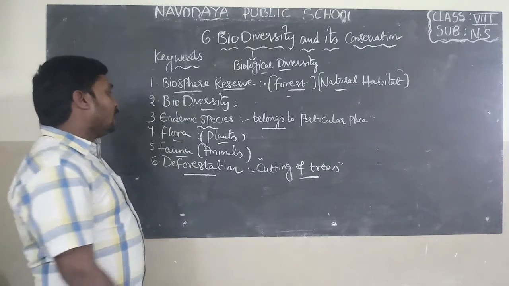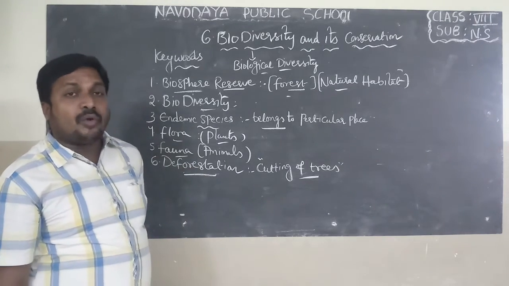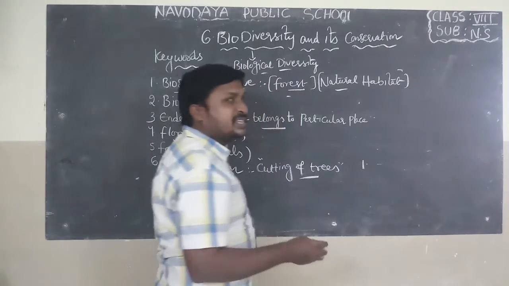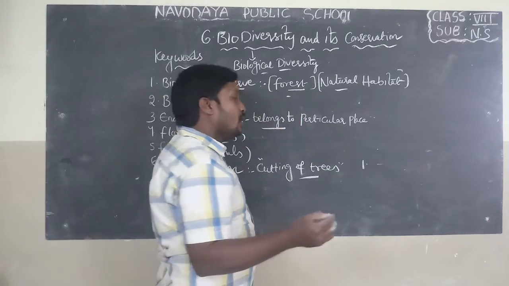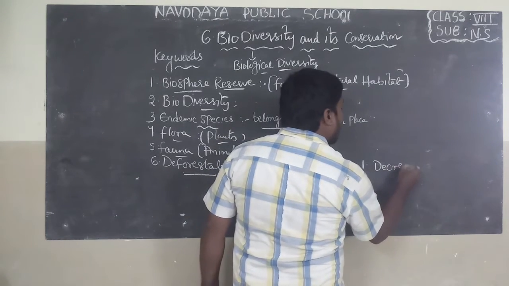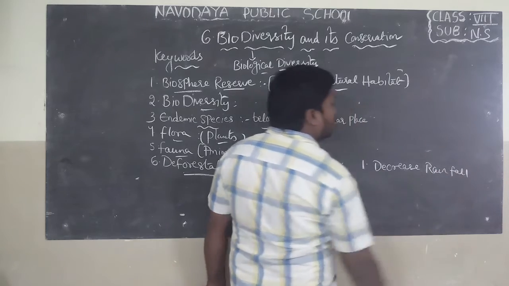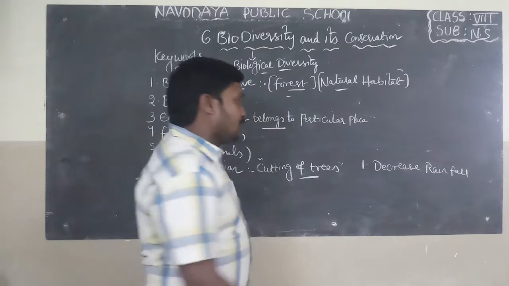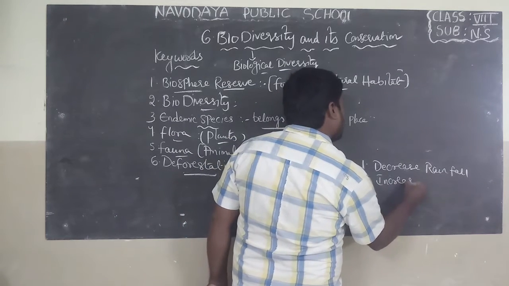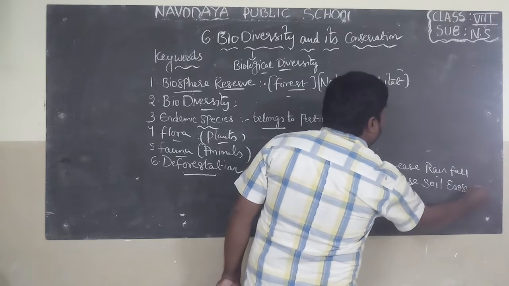Do you know deforestation causes several disadvantages. What are the disadvantages of deforestation? First one, deforestation decreases rainfall. Okay, next one is increased soil erosion.